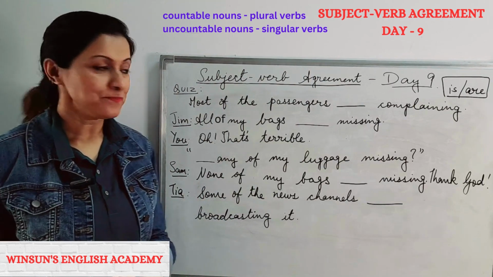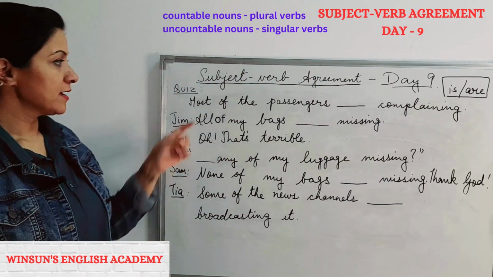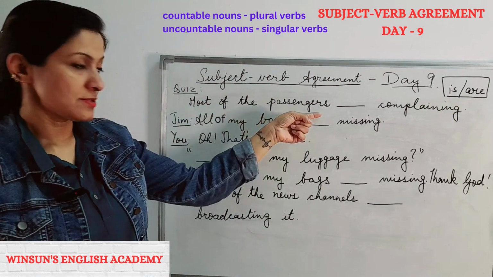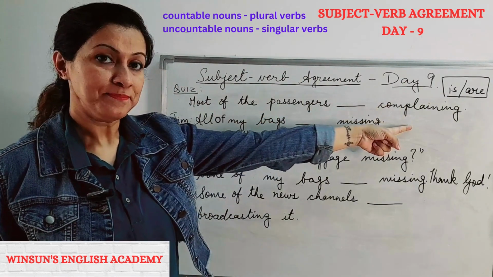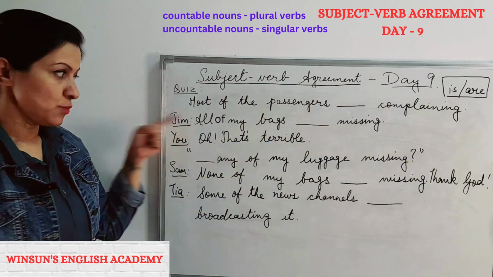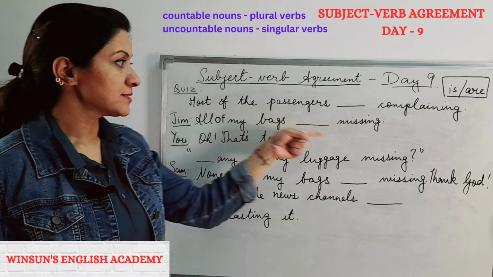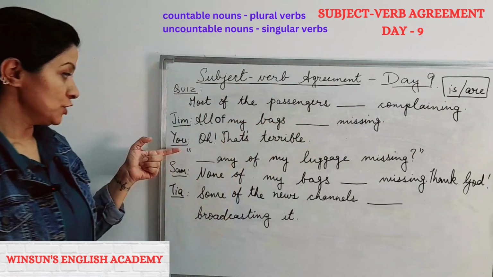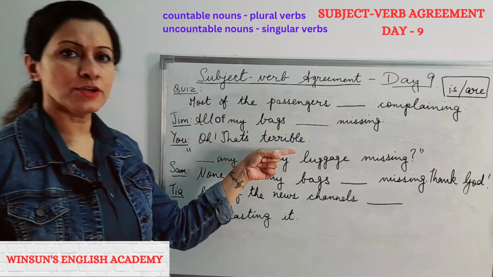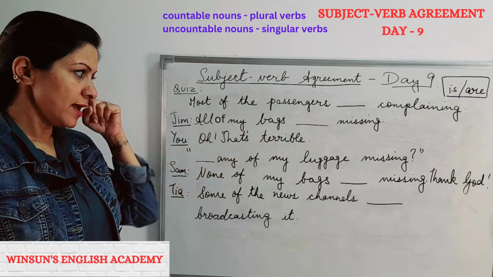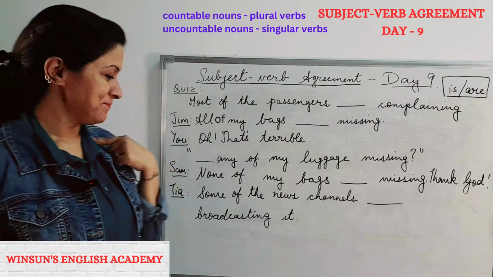Okay, let's begin. You're at the airport and you find that most of the passengers dash complaining. Jim, passenger 1: All of my bags dash missing. You: Oh, that's terrible. And then you think, dash any of my luggage missing?